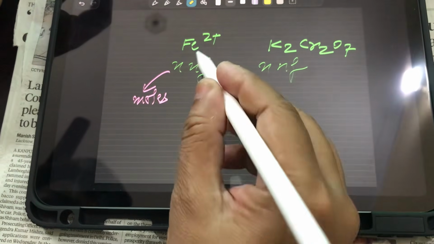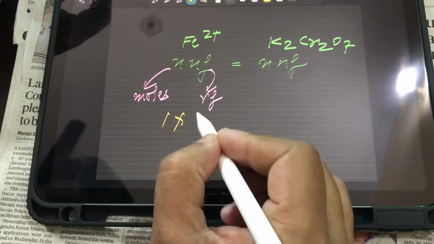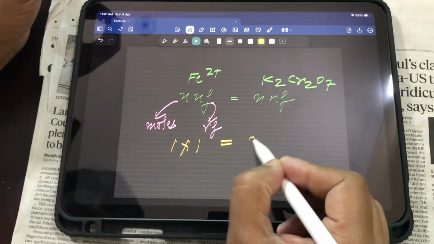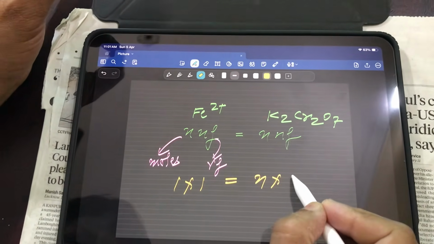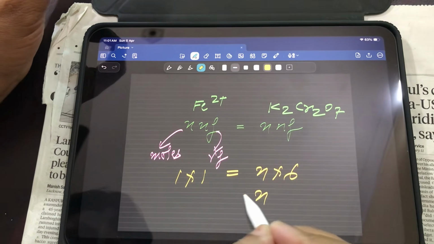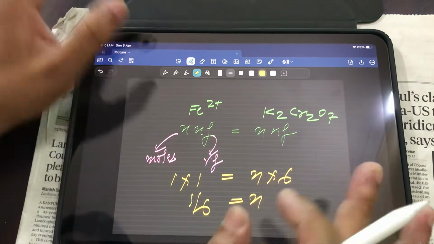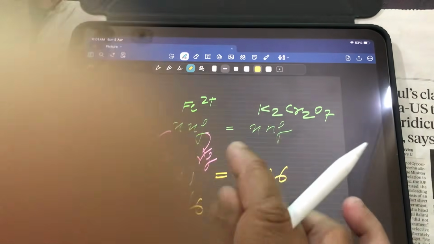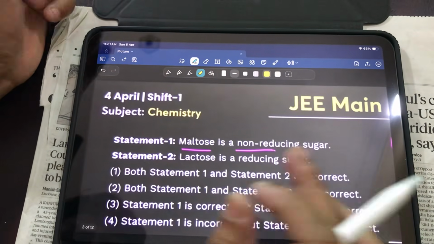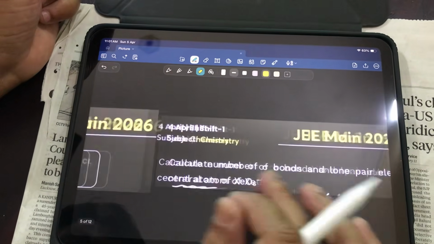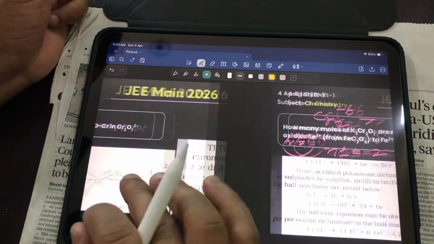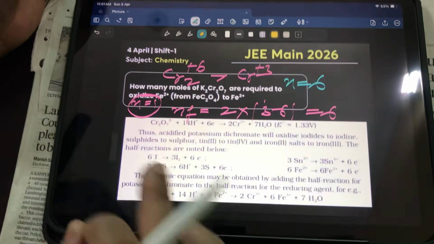Now, let us suppose ferrous is 1 mole and its N factor is 1. Its moles we don't know, but its N factor is 6. So the answer is N is equal to 1 by 6. I hope this is very much clear to all of you. So data was missing. If something is missing, we can take just 1. Now let's deal with another question. This is solved and sorted.